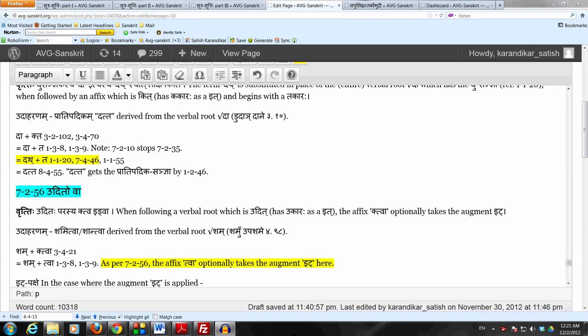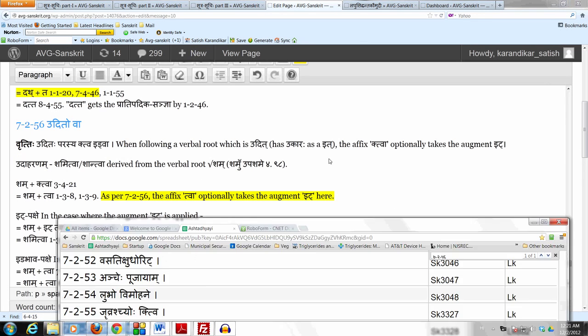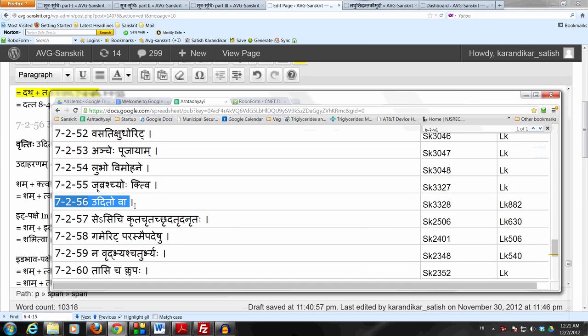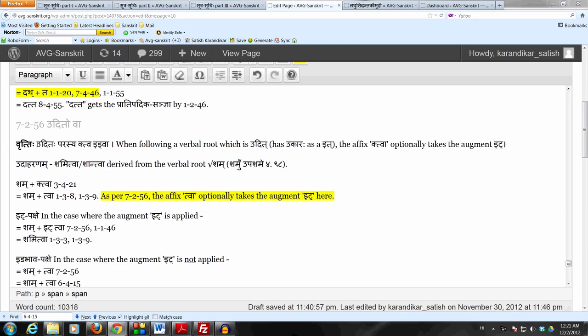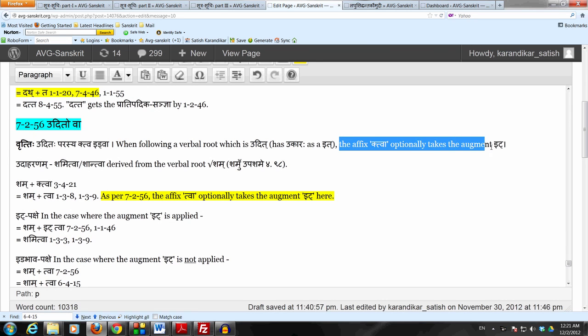Now let us take another Angakaryam which concerns the Idagamaha. And the sutram is useful when we derive certain forms which end in the nishtha affix. The sutram is 7.2.56, Udito va. It's a very simple sutram. It says Uditaha parasya ktva idva, which means that when following a verbal root which is udit, which has ukara as an it, the affix ktva optionally takes the augment it.